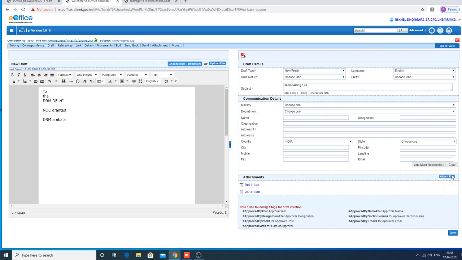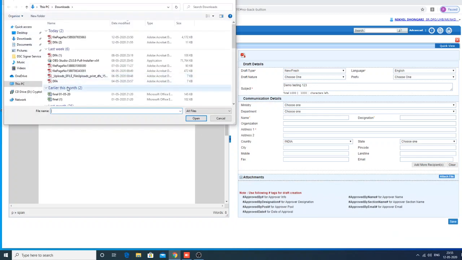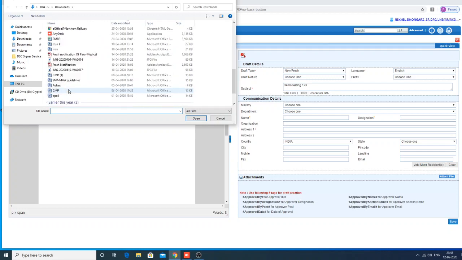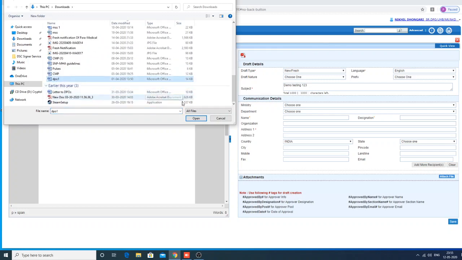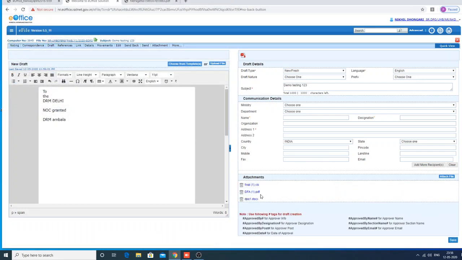Excel sheet, PDF file, or you can attach a Word document also. Let us think that this is a service record, this is a leave account, this is any D&R clearance on the Excel sheet. For the purpose of showing the flexibility options in attaching files, I am showing all the options to you.